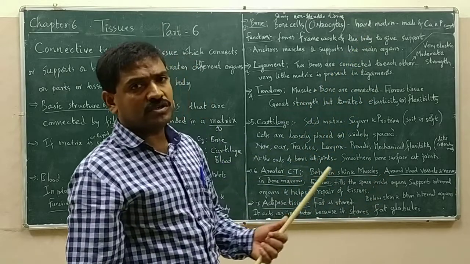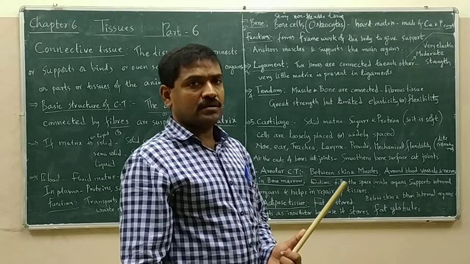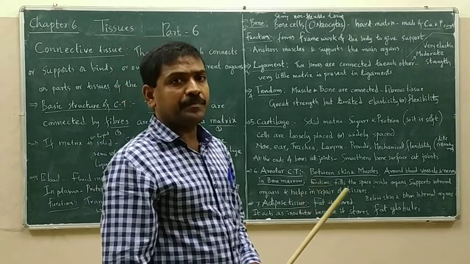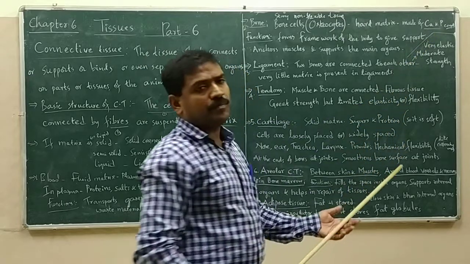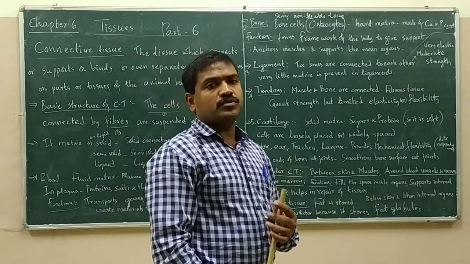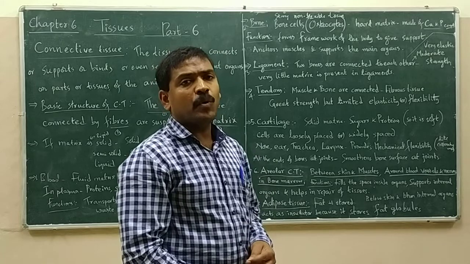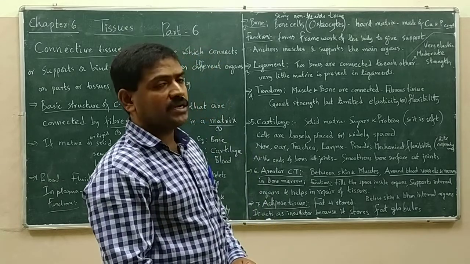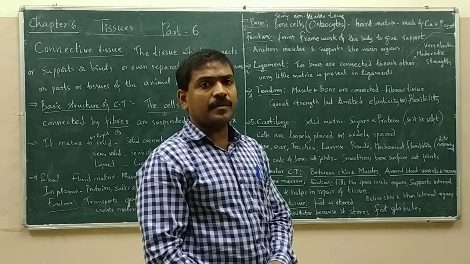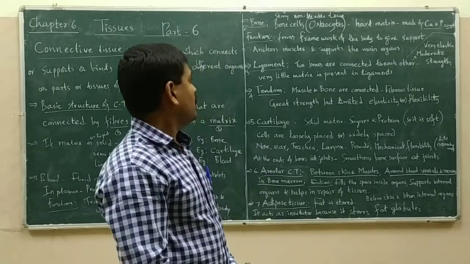This hard matrix is made up of minerals. What are those minerals that make up the bone matrix? Calcium and phosphorus compounds. Calcium and phosphorus compounds make up the hard matrix of the bone.